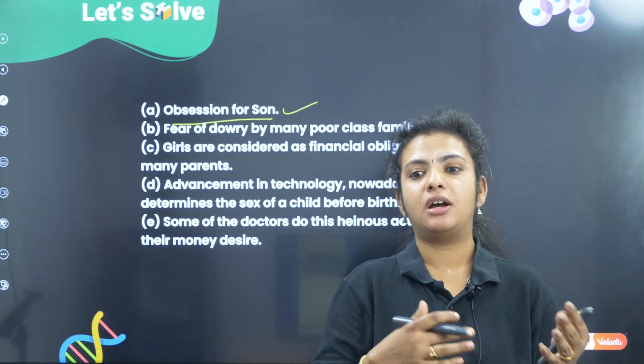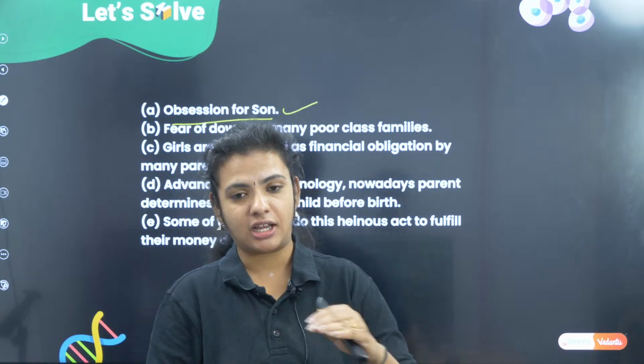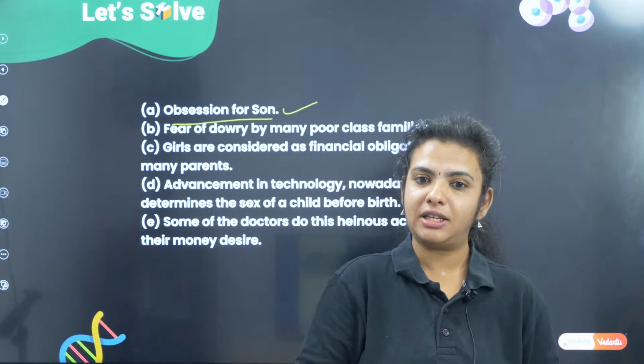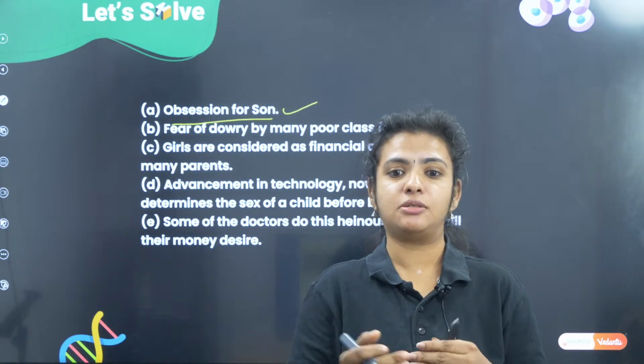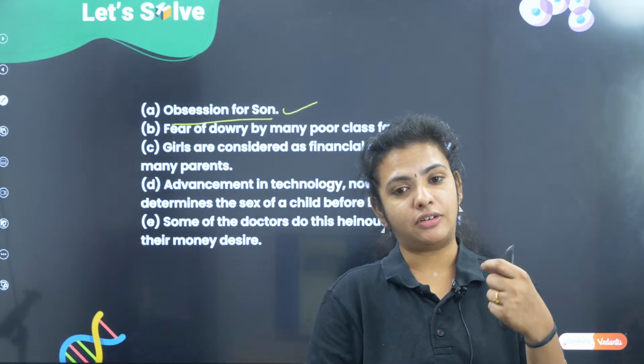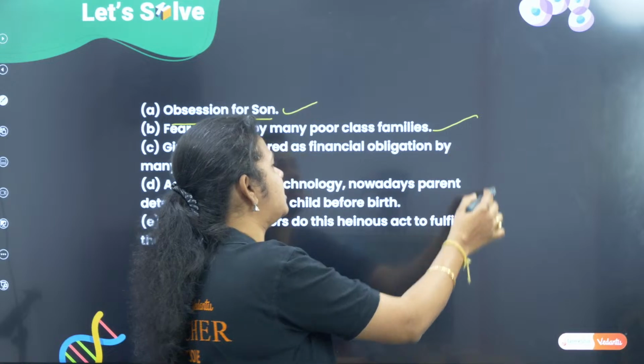Or it could be the stress of dowry. In a lower class family who are not well to do, they think that if a female child is born, it becomes a burden. They have to give dowry for that child. So they try to kill the child.